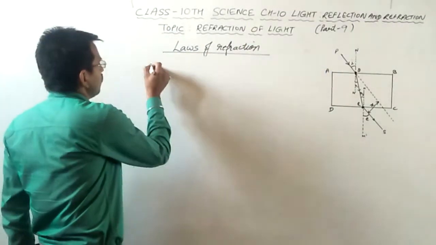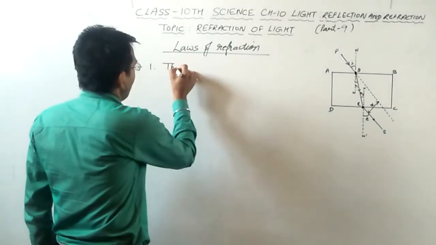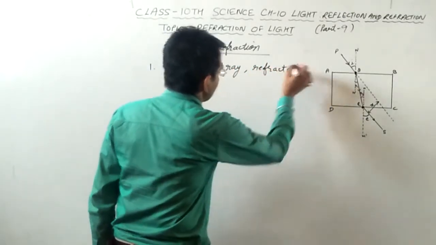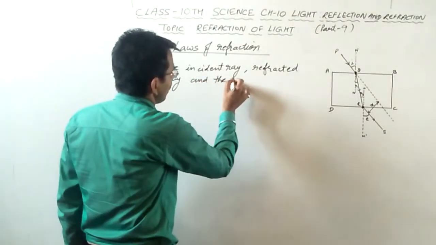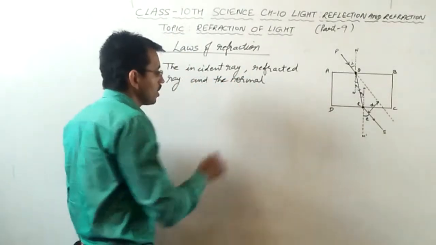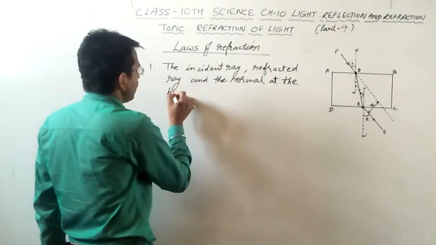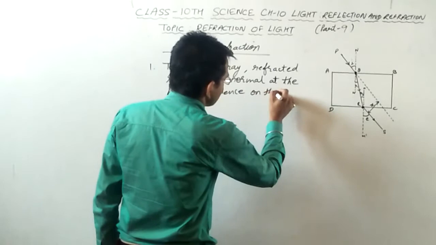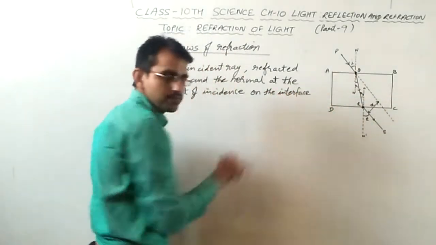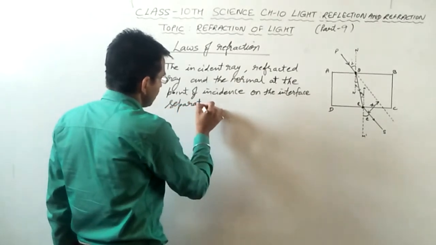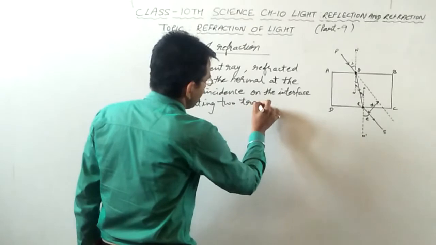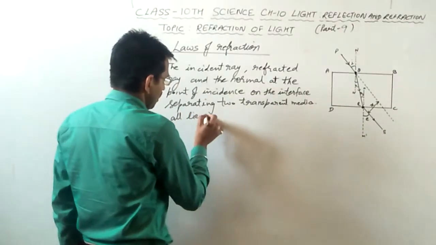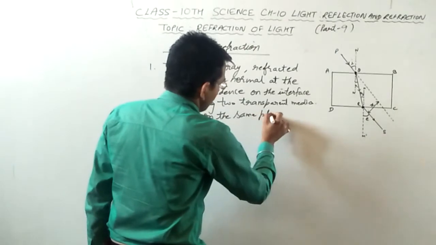First law is that the incident ray, refracted ray and the normal, and the point of incidence on the interface, means boundary, on the interface separating two transparent media, all lie on the same plane.